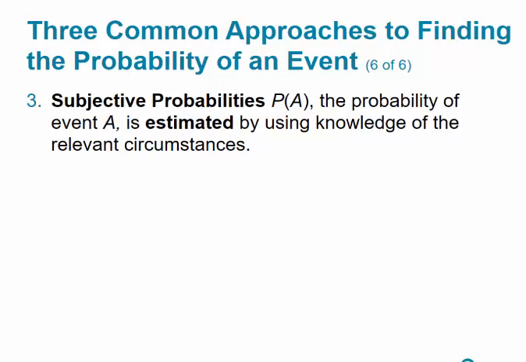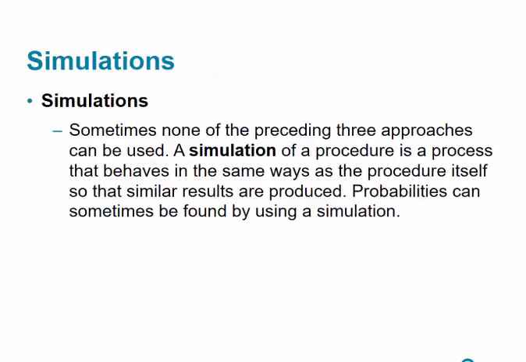Subjective probabilities: the P of A, the probability of event A, is simply an estimation using knowledge of the relevant circumstances. Honestly, subjective probability is full of bias, right? So I can give you an example. I'm a Yankee fan, so I can say the probability the Yankees are going to win the World Series is 92%. Well, who knows, right? I'm being subjective because I'm a fan, so always be careful when you're dealing with subjective probabilities.